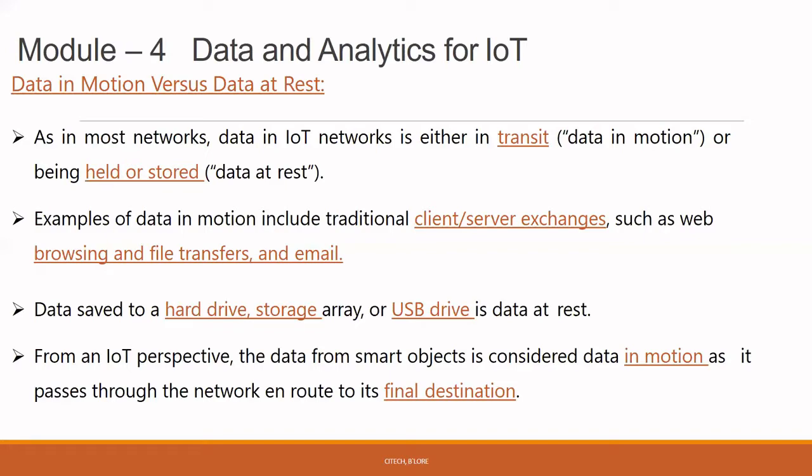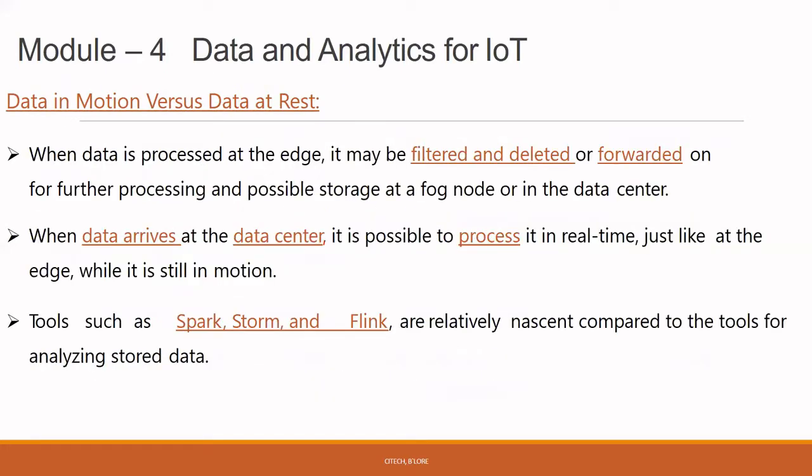And data saved, as I said, we call it a database or a cloud, where we use a hard drive to store the data, or any storage device or any USB device, and so on. This kind of data is called data at rest. From an IoT perspective, the data from a smart object is considered data in motion as it passes through the network, where the network routes our data to a final destination. We call it data in motion.